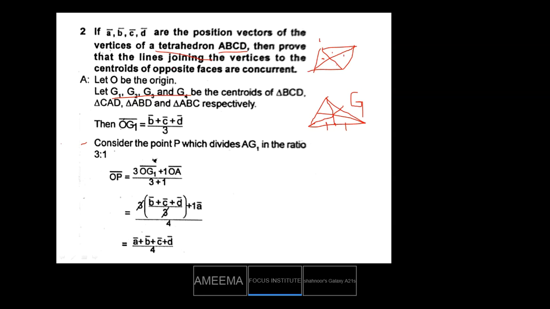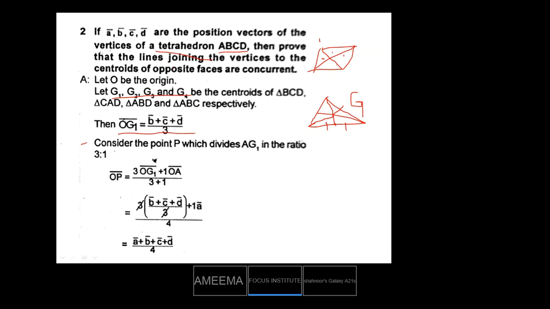Now, O is the origin. OG1 bar will be equal to (b bar plus c bar plus d bar) by 3.